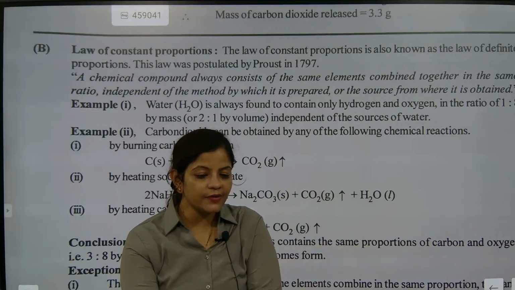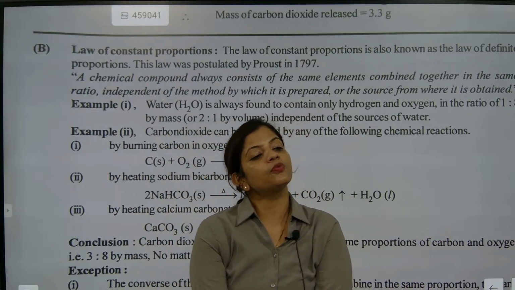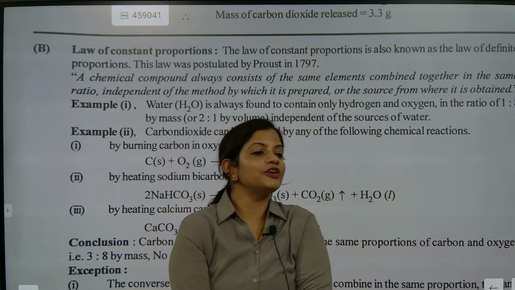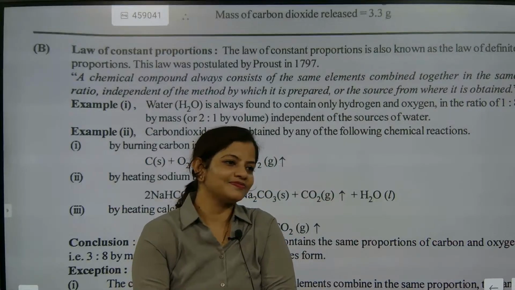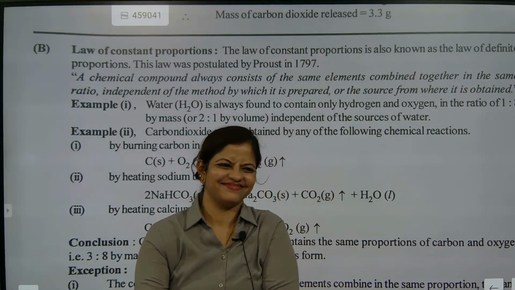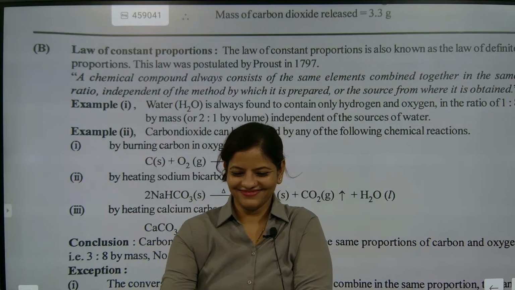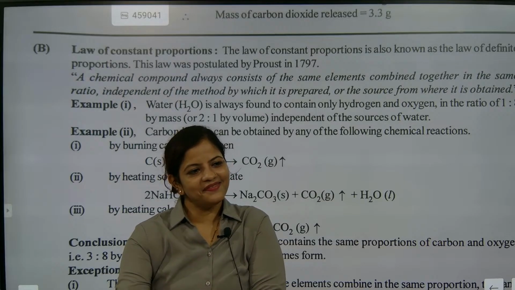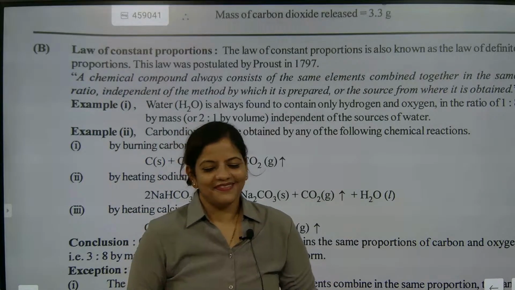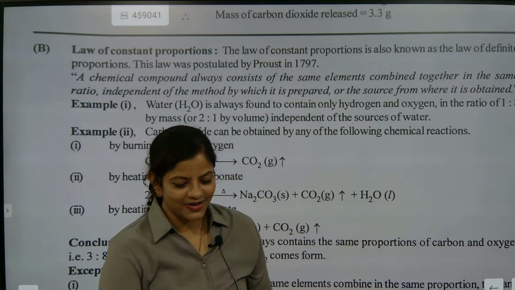Actually, the correct thing here is that hydrogen atomic mass is 2. Oxygen atomic mass is how much? Come on, you can do it. Try at least one time.